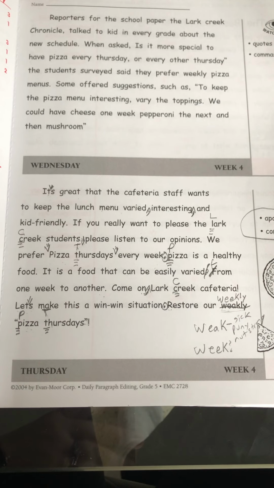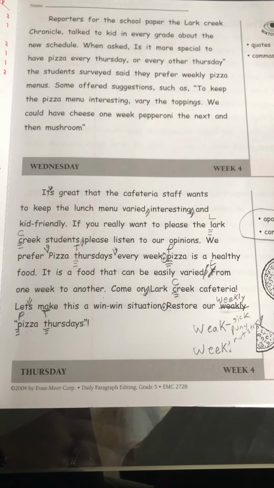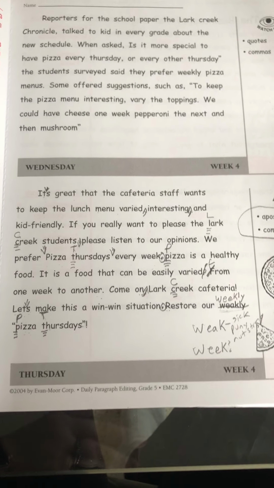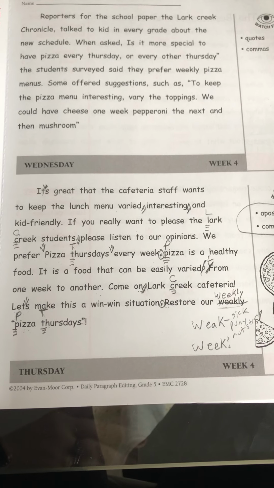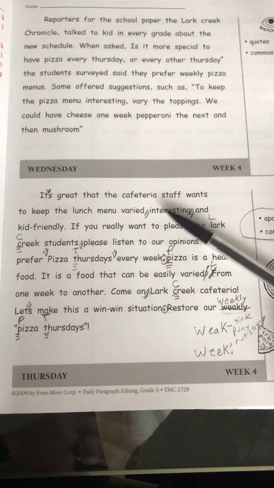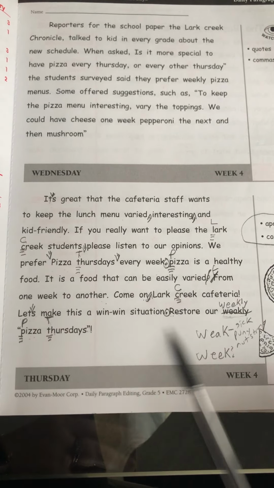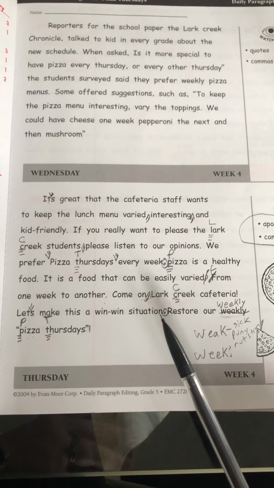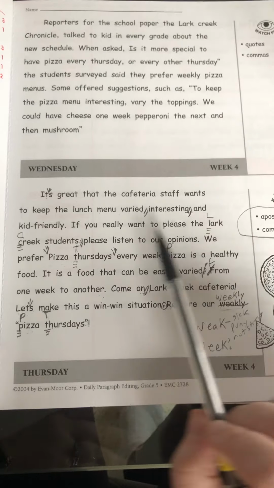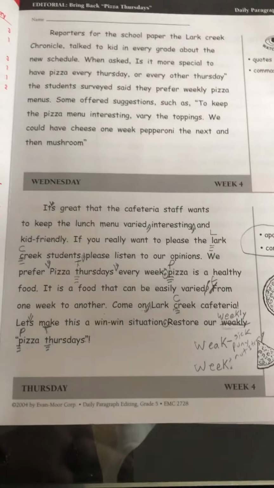We just took it one part at a time. Start with capitalization, then go to periods and question marks and exclamation points. Take it one step at a time, and you will always be able to edit anything. When you're writing too, when we write a rough draft, we should always go back and do these edits ourselves, or we can swap with a friend or a parent and have them edit it for us so we can come back and write it neatly the right way for our final draft. It's just part of the process.